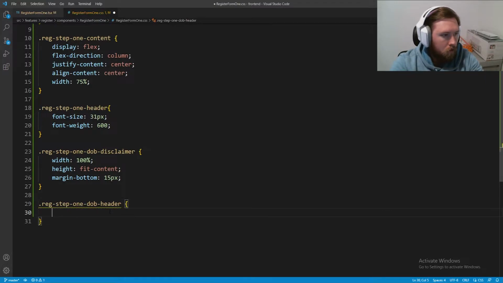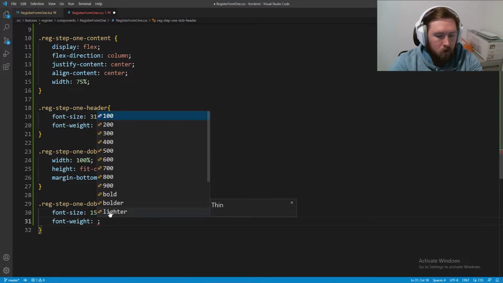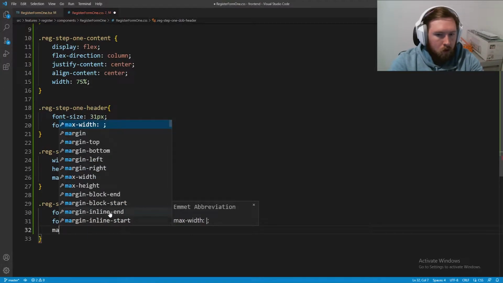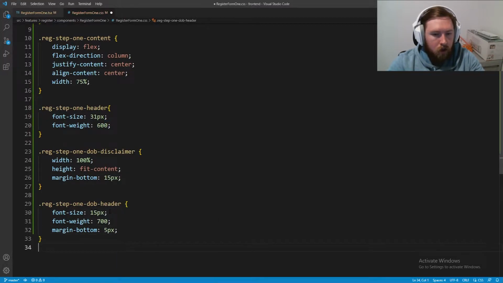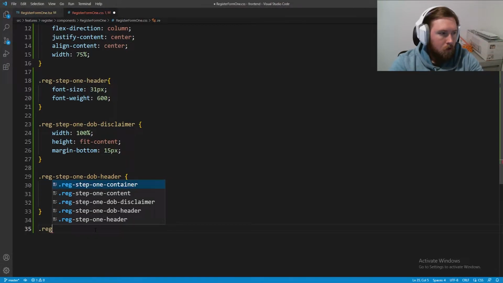And this is going to have a font size of 15px. This is going to have a font weight of about 700, and then margin bottom of about 5 pixels. And it's hard to actually gauge what Twitter uses, or all the settings, because they just use spans for literally everything. So if I wanted to, I could have done that as well, but it's fine.